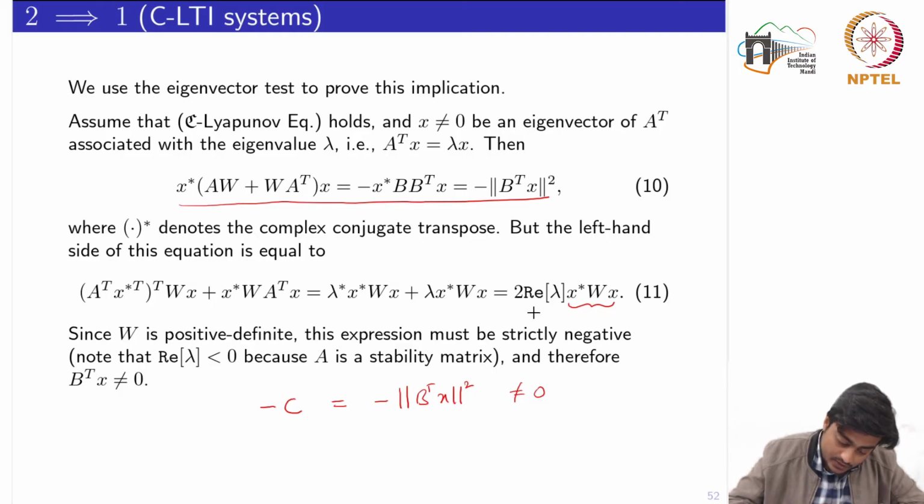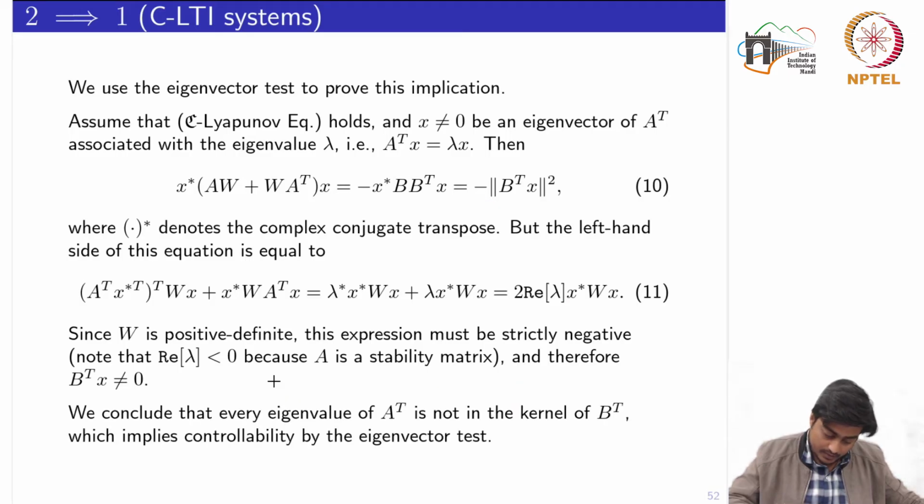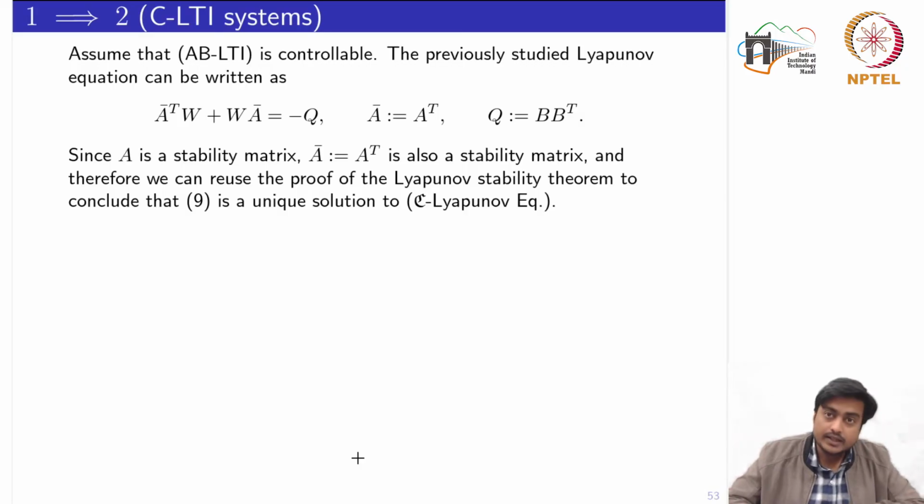Right? So we have just shown that there is an eigenvector X of A transpose for which B transpose X not equal to 0 is satisfied, which implies that the system is controllable, because with that eigenvector test we have the if and only if condition for controllability. Now for the other way implication: the system is controllable implies that W, the solution of the Lyapunov equation, is unique and positive definite.